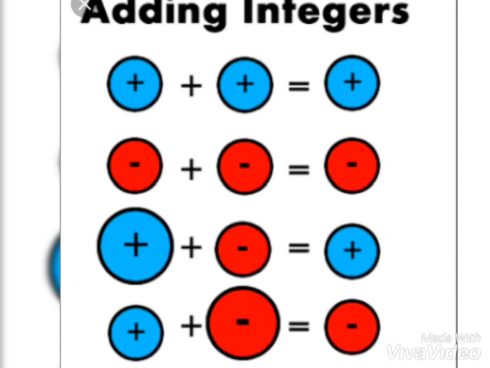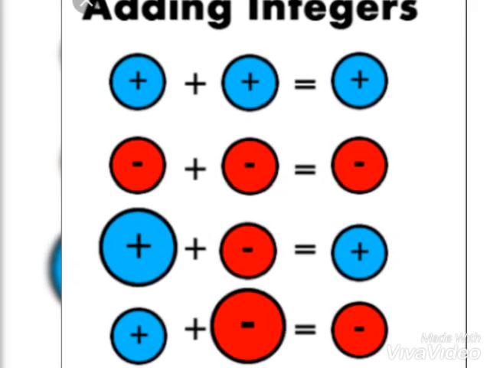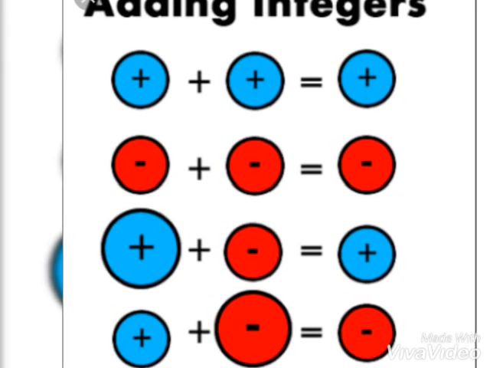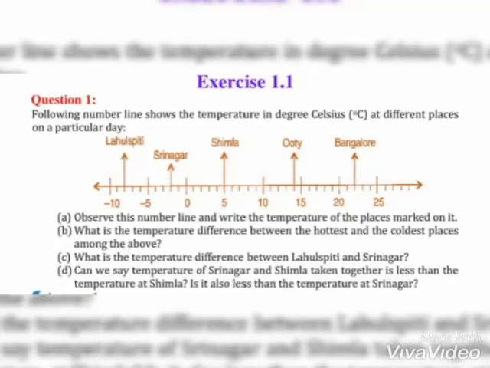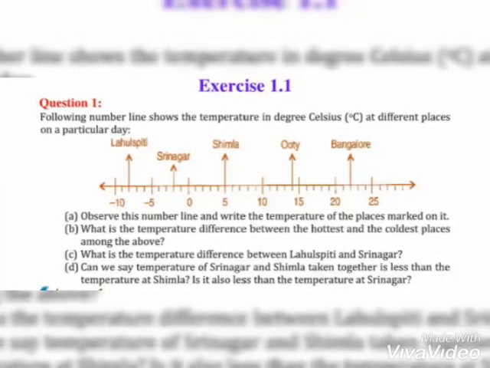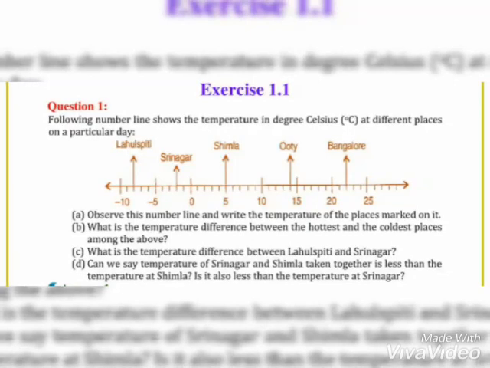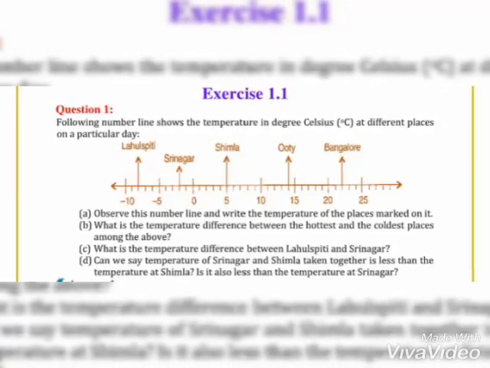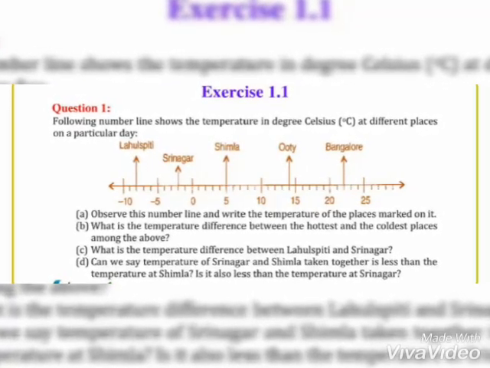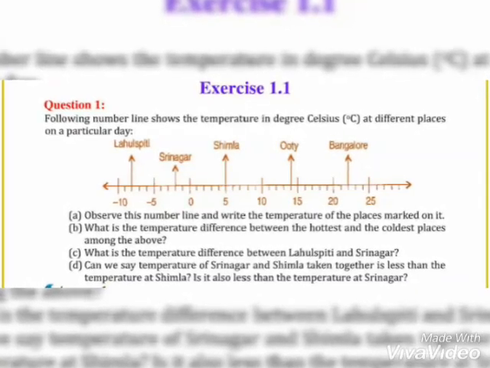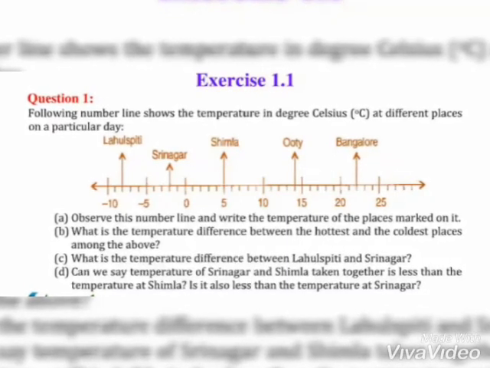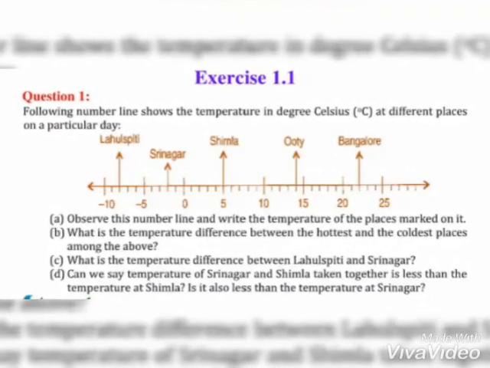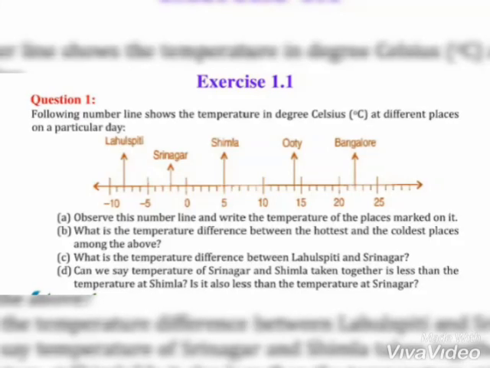First question, where a number line has been given and on it temperatures are given of different places. In the first part they have asked about the different temperatures of different places. Then they have asked the difference between the hottest and the coldest place. In C part they have asked the difference of Lahaul, Spiti, Srinagar. In D part they are asking, can we say the temperature of Srinagar and Shimla taken together is less than the temperature at Shimla? So in the first part we are going to make the table showing the temperature and places.